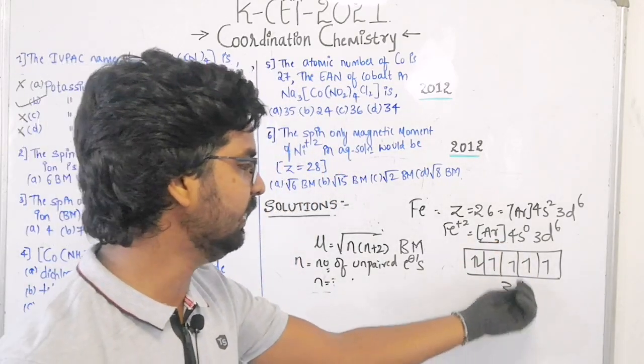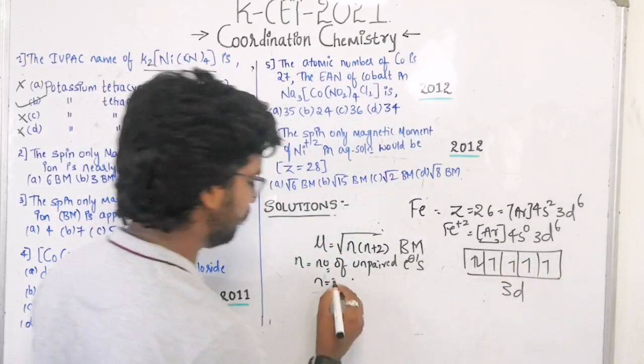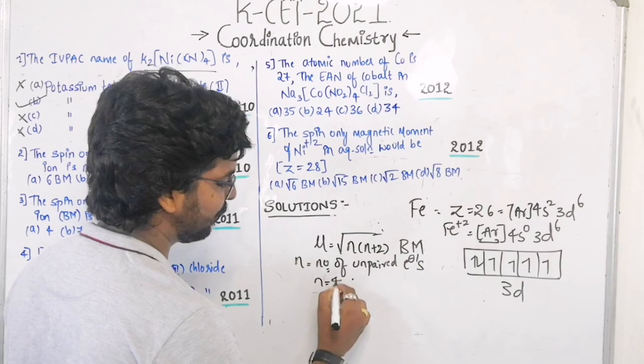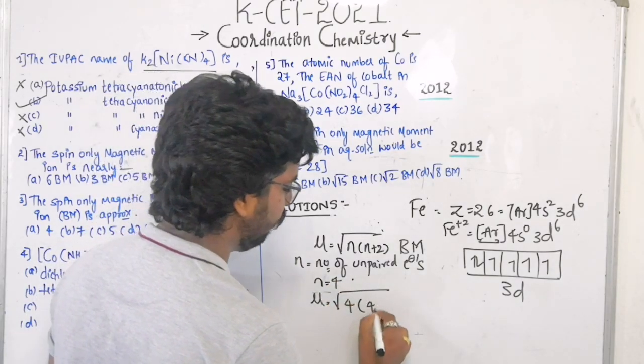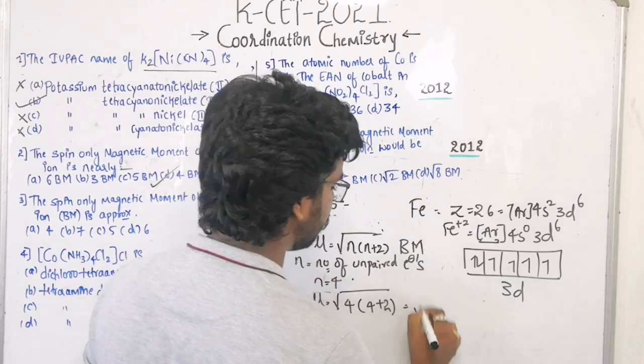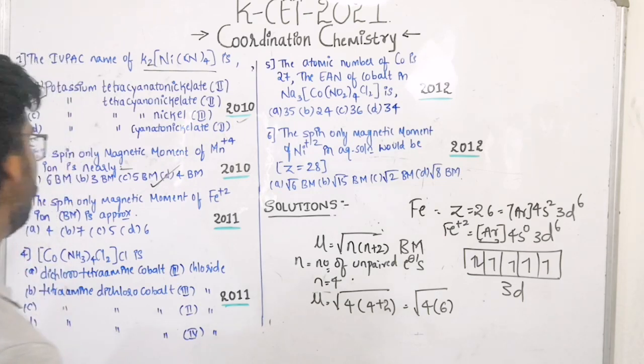The last orbit is 3d. If you try to find out here, there are about 4 unpaired electrons. Therefore the number of unpaired electrons becomes 4. So mu is equal to square root of 4 into 4 plus 2. That is square root of 4 into 4 plus 2, which is 6. 4 plus 2 is what?